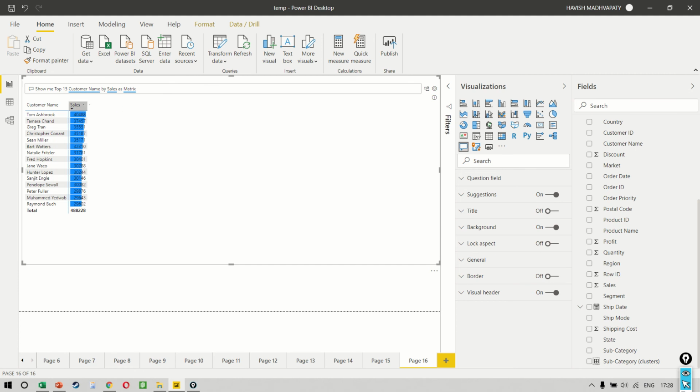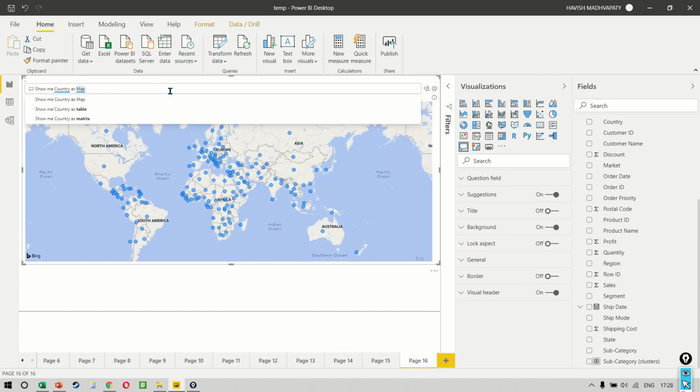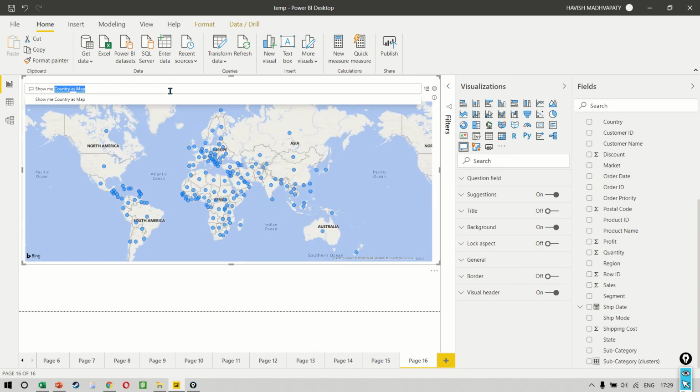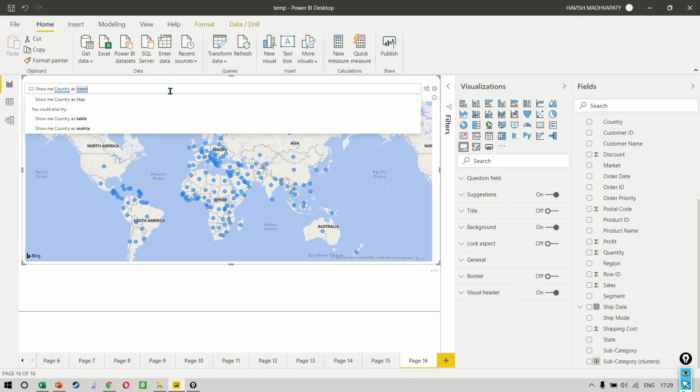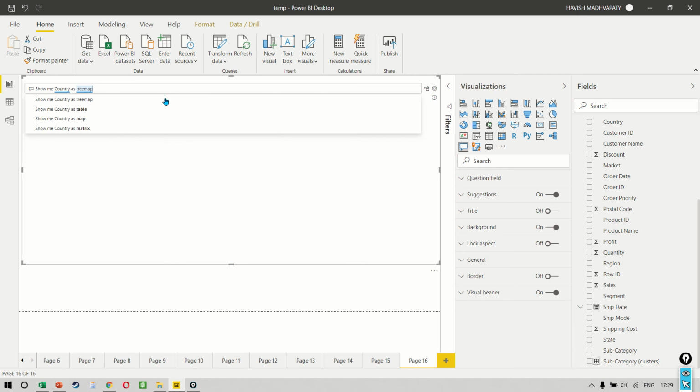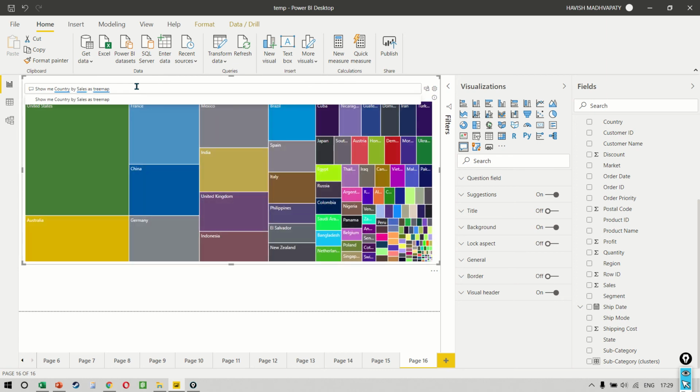So it's a very handy tool. It can even be used to plot maps. So you can say, show me country as a map. So nearly every visual that is available, which are the common ones, so column chart, bar chart, pie charts are available here. Even if you want to make a tree map, you can say as a tree map and it creates a tree map for you. We will probably have to write by sales as a tree map.